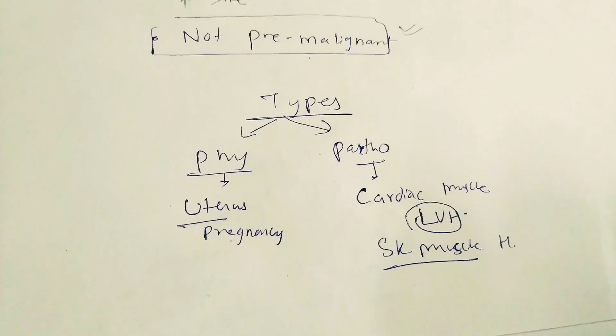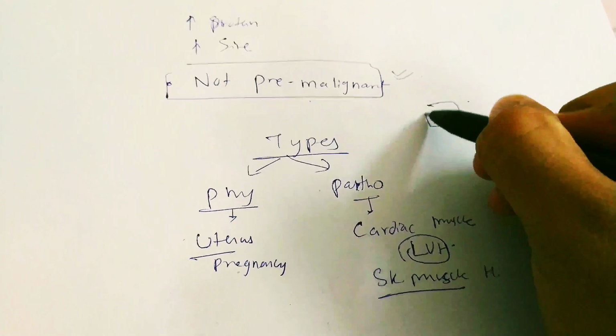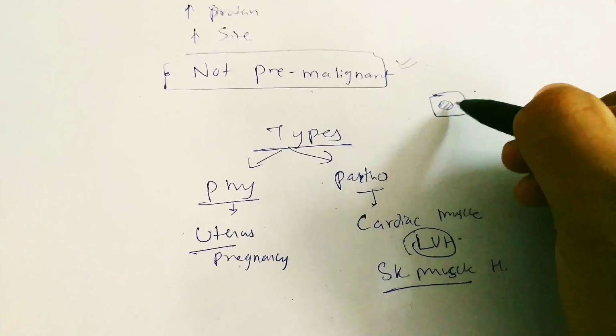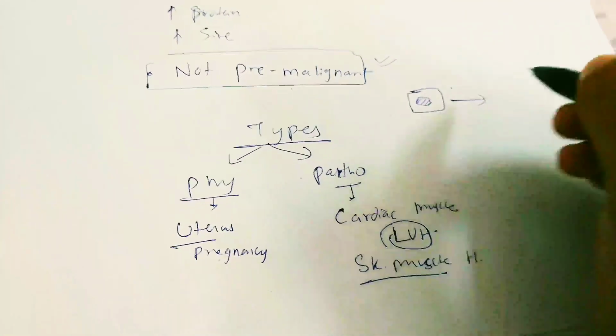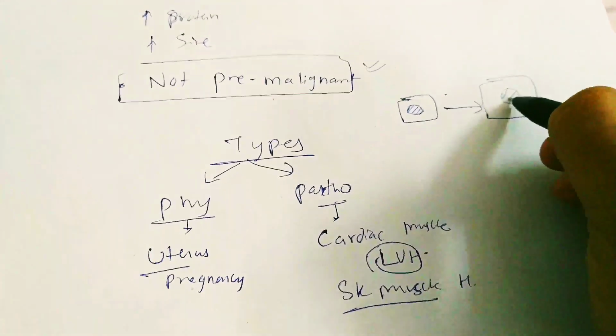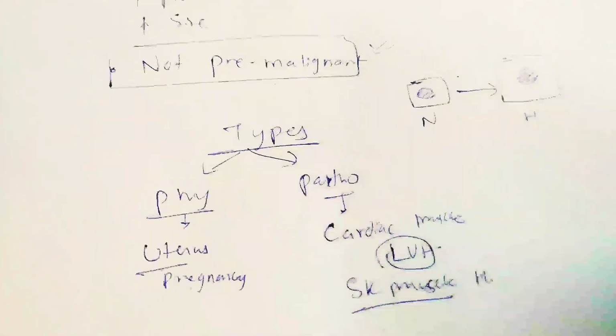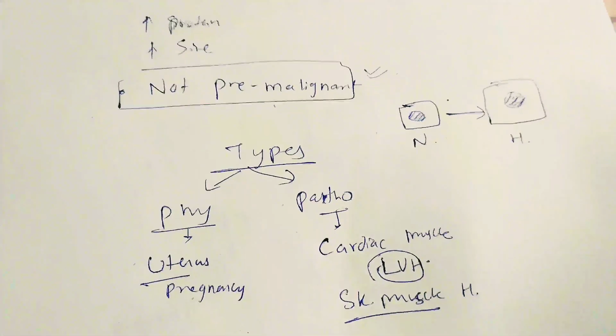Consider this is a normal cell, and this one is the hypertrophied cell. So this is the diagrammatic representation of hypertrophy.